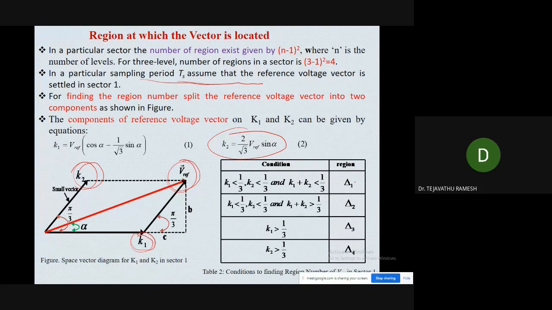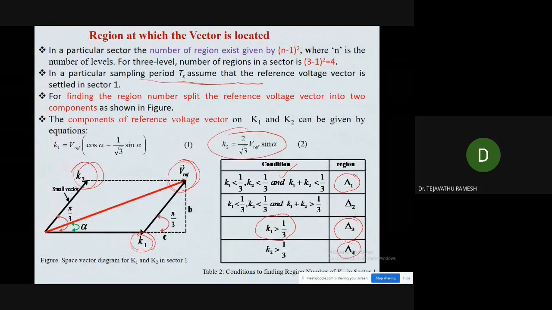In sector 1, to find the region number: if K1 is less than 1 by 3, K2 is less than 1 by 3, and K1 plus K2 together is less than 1 by 3, then V reference has fallen in region 1. Similarly, if K1 is greater than 1 by 3, then V reference is in region 3. Likewise, if K2 is greater than 1 by 3, then V reference is in region 4. Depending on these conditions, we can get the region number.